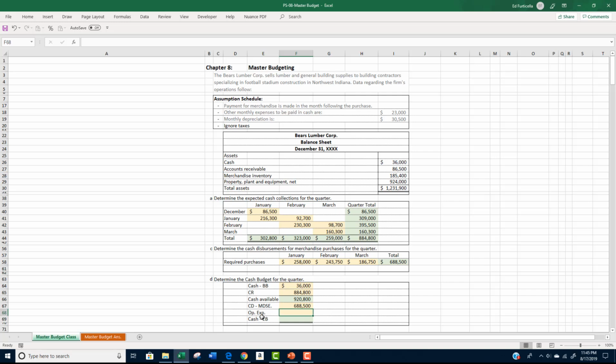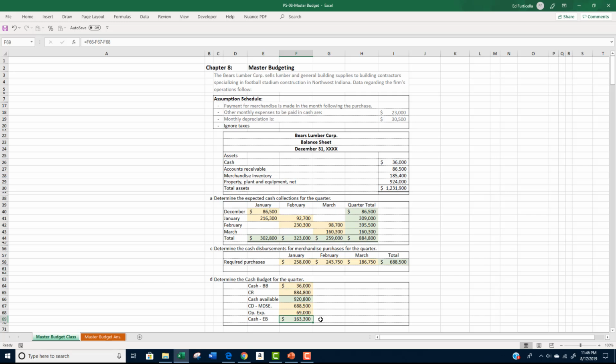Our assumption schedule states that cash paid for operating expenses will run at $23,000 a month for a quarter total of $69,000. Subtracting the cash disbursements from merchandise purchases of $688,500 and the cash paid for operating expenses of $69,000 results in an ending cash balance of $163,300.